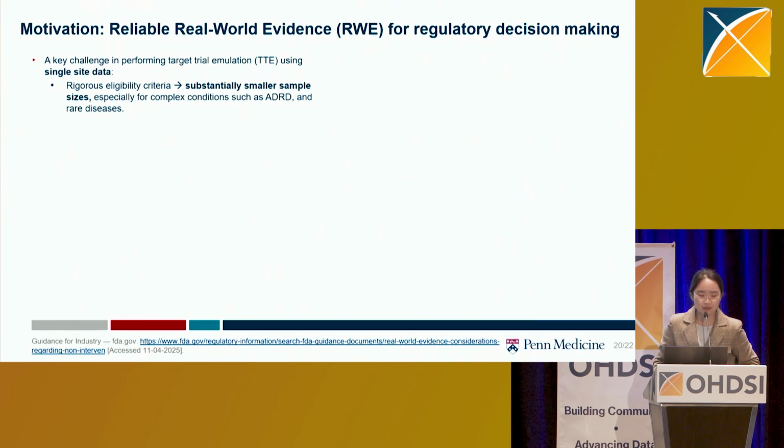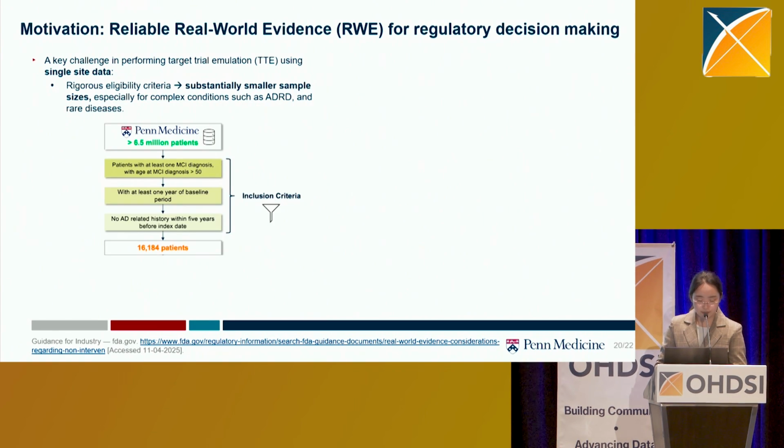However, one key challenge in applying target trial emulation is that after applying the rigorous eligibility criteria, the sample size drops dramatically. For example, in one drug repurposing for ADRD study we conducted, even though we started with EHR data of over 6.5 million patients, after applying the inclusion criteria and dividing the patients into different drug groups, we end up with only hundreds of patients for each analysis.